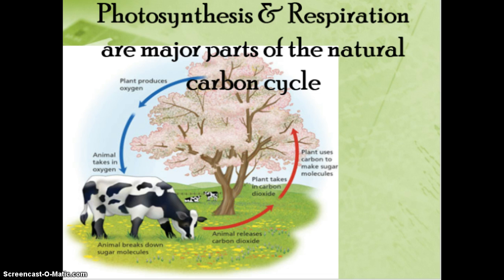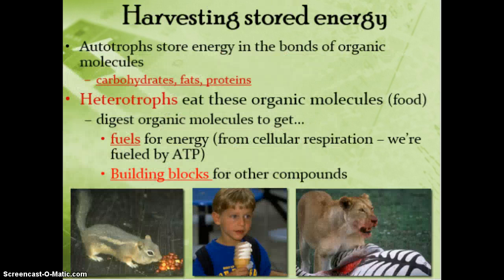So we're going to be starting to talk about this carbon cycle, and these processes of photosynthesis and respiration are really the 2 major parts of the carbon cycle. And then there's many ways that we affect this carbon cycle as well that we'll start to talk about later. But remember that those autotrophs are storing the energy in those sugars, and then those sugars are actually being broken down to make other molecules like carbohydrates, fats, proteins. All of those molecules are being eaten when the heterotroph eats the organism, and then they're being used to make energy and also to make building blocks for other compounds that they need, other carbs, fats, proteins, nucleic acids that the organism needs for their body.